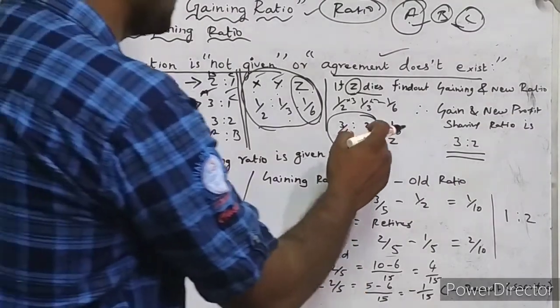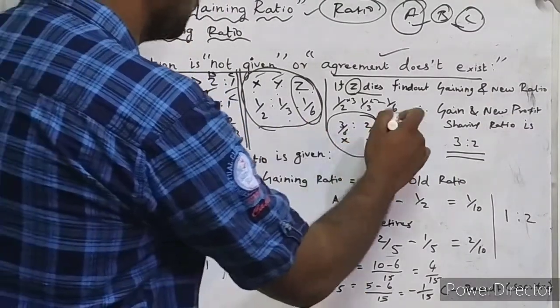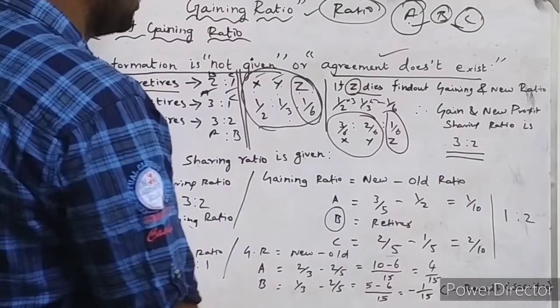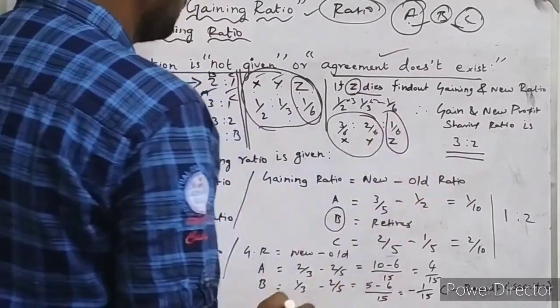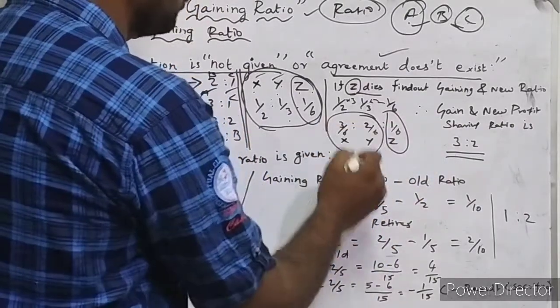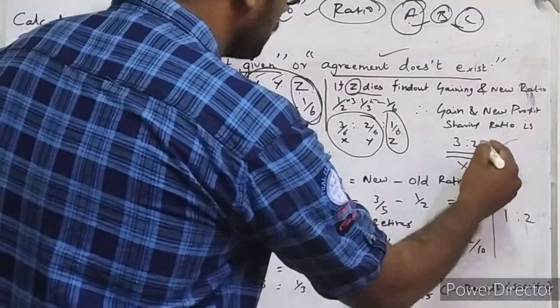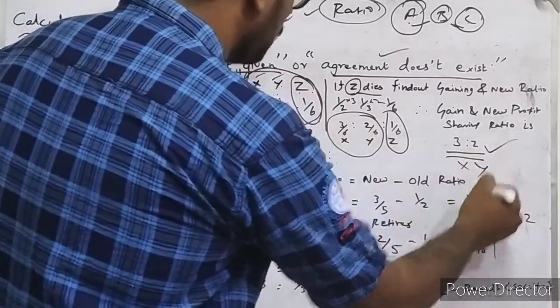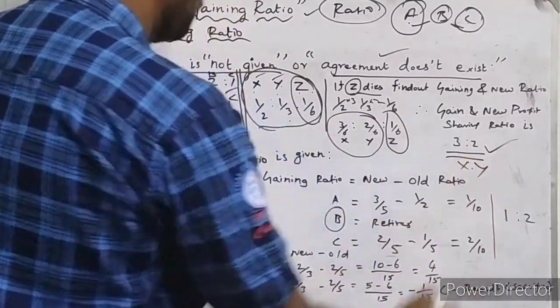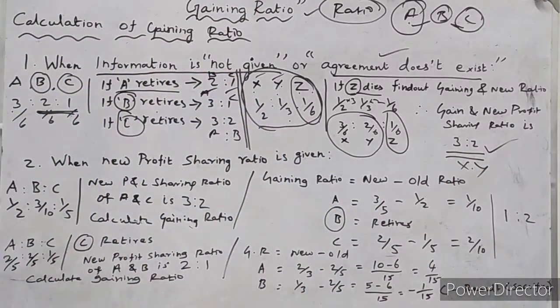So here in this situation, Z died. Who is Z? So 1 by 6 is Z's share of profit. So Z died means Z's gone out. So remaining is 3 by 6, 2 by 6. Anyway, 3 is to 2. So 3 for X and 2 for Y. I hope you understand. The next one.